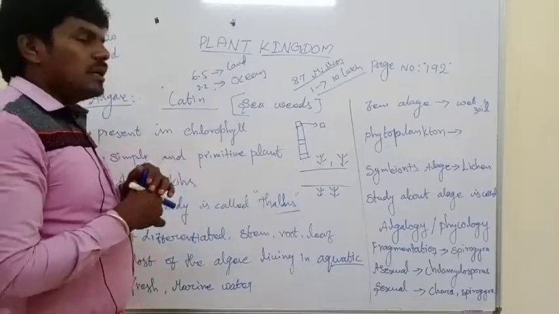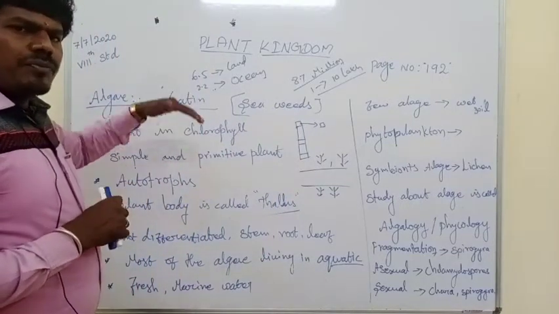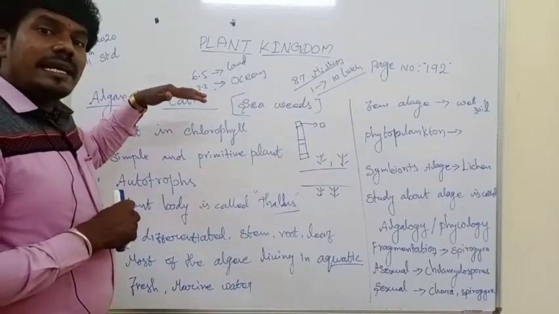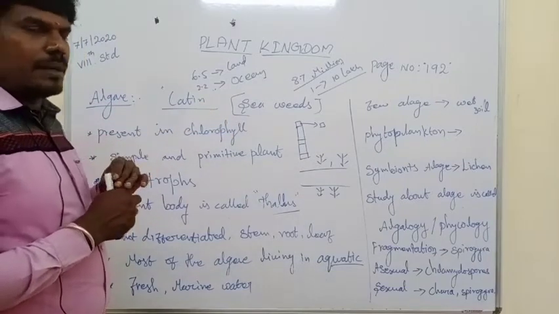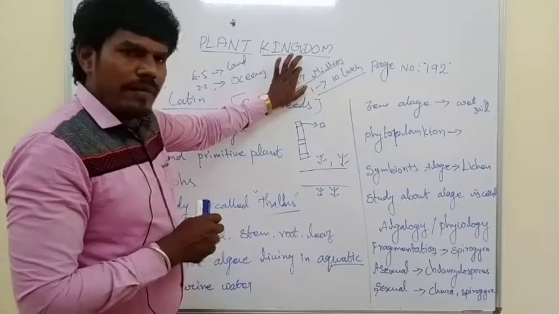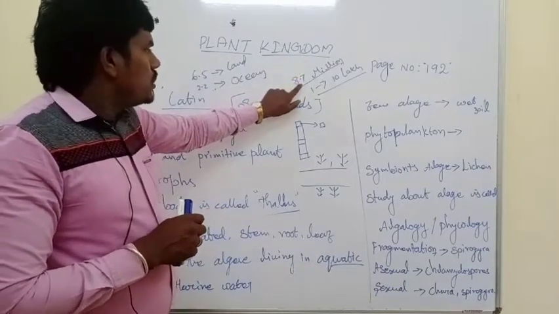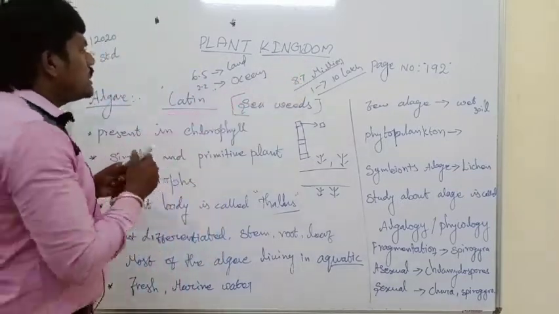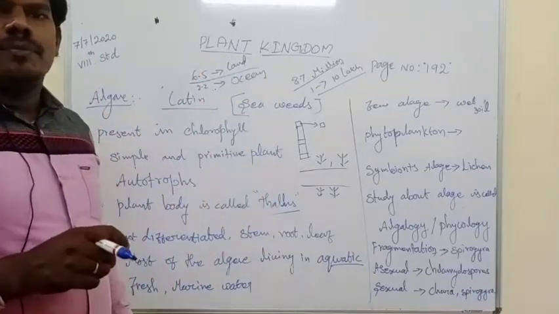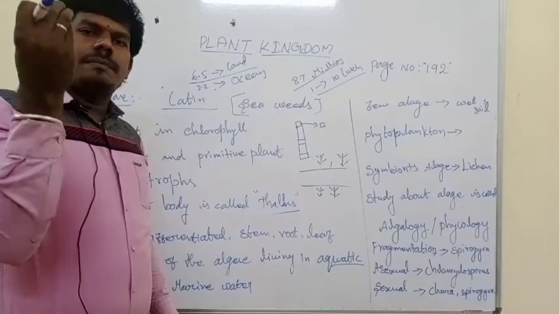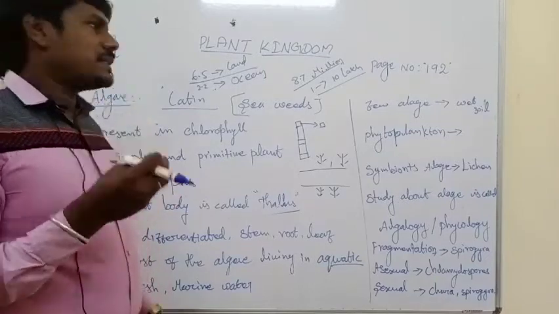In these sessions, we will discuss the plants and their classification. Of the living organisms present, 6.5 million living things are present on land.